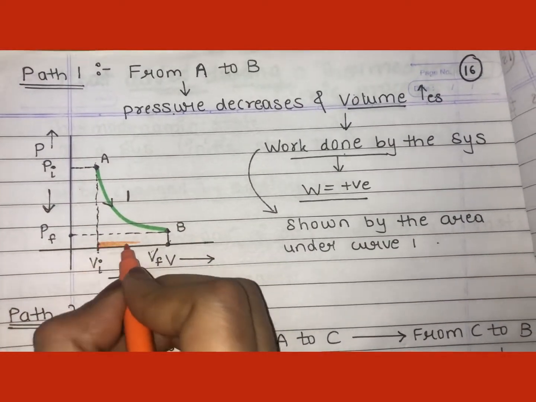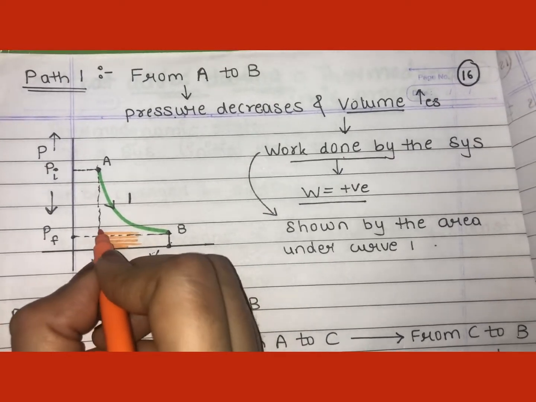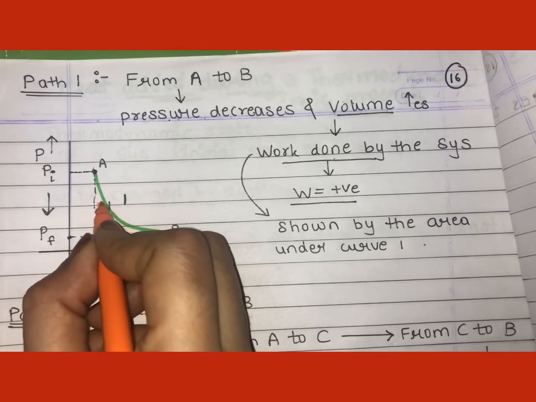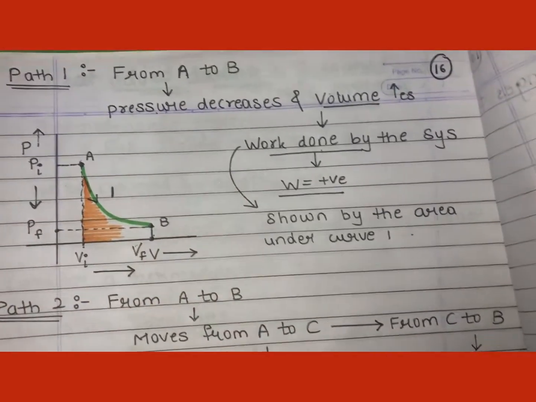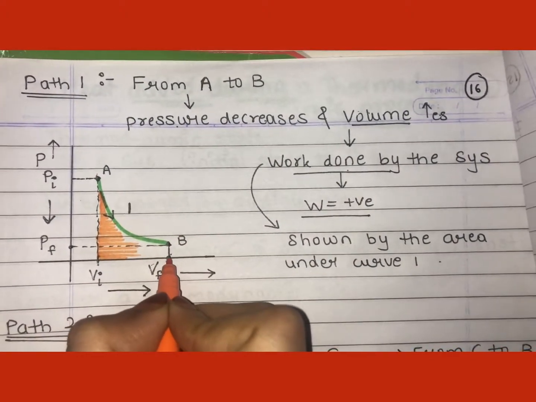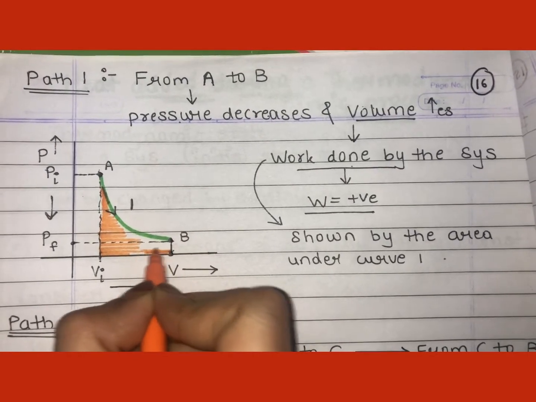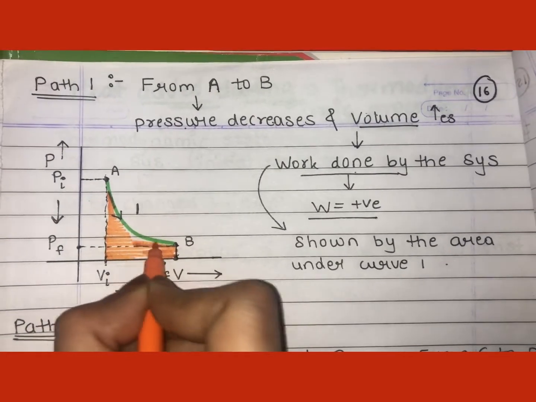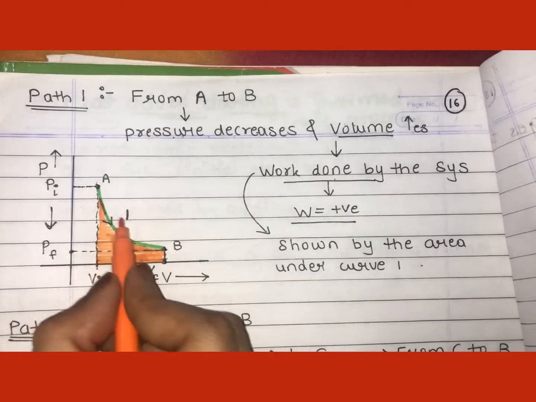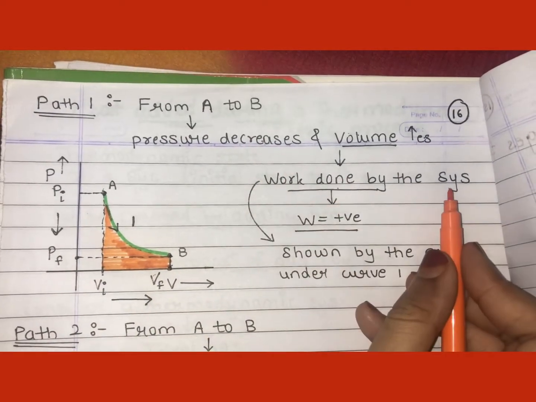Before this we don't have anything, this is the initial volume, means whatever we will be having after this point. What can you say about your final state? After this final state we don't have anything. This is our final volume. So this area under the curve shows the work done by the system.